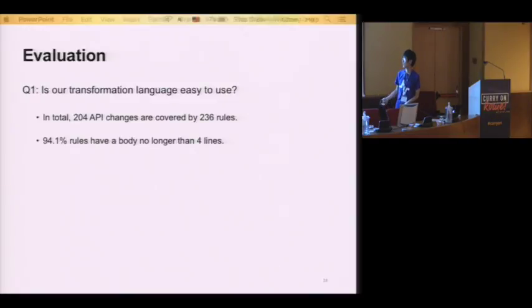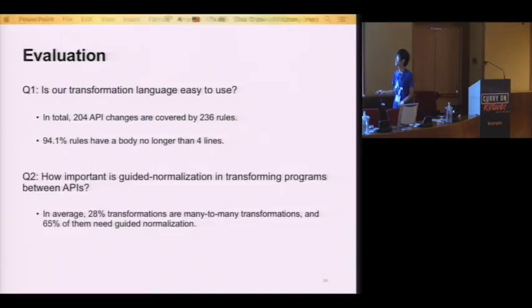The first question is, is the transformation language easy to use? We didn't do a formal user study, but from our own experience it feels pretty easy, because we can capture 204 API changes with 236 rules, and 90% of the rules are no longer than 4 lines. It's basically like 2 to 1 matching, 2 to 2, like that. So how important is guided normalization in transforming programs between APIs? On average, 28% of transformations are many-mapping relations, and 6% of that is guided normalization, like reordering, shifting, renaming.